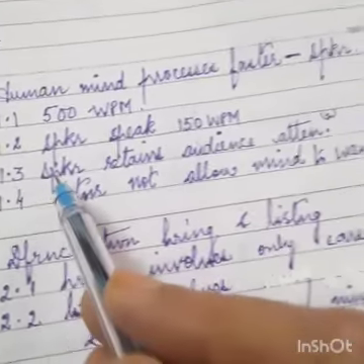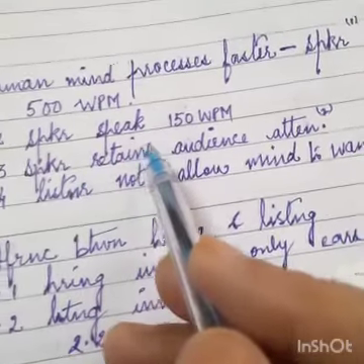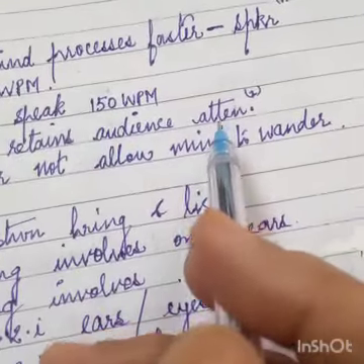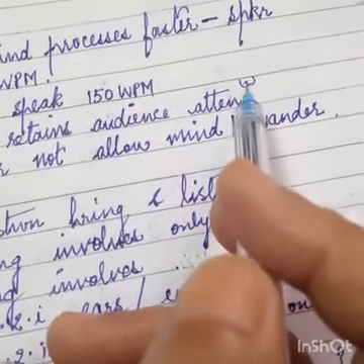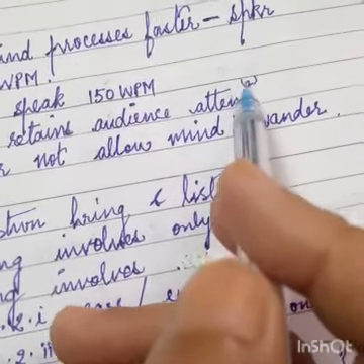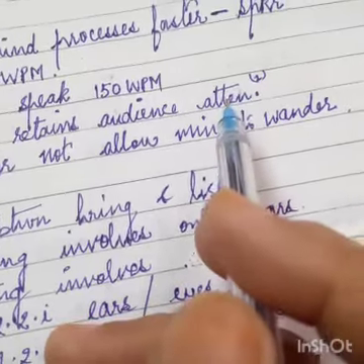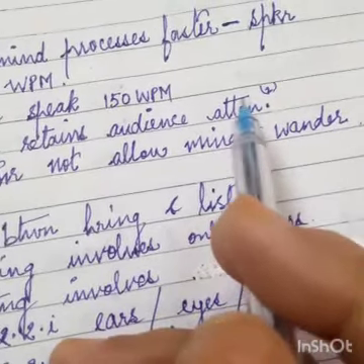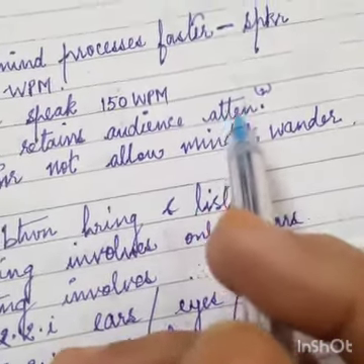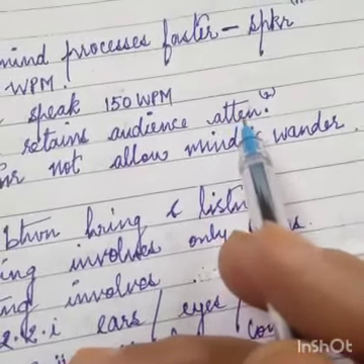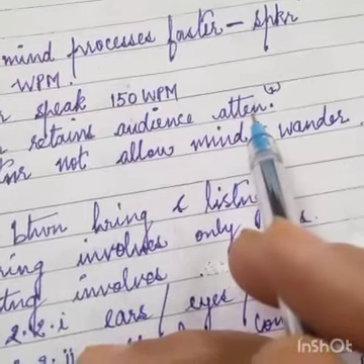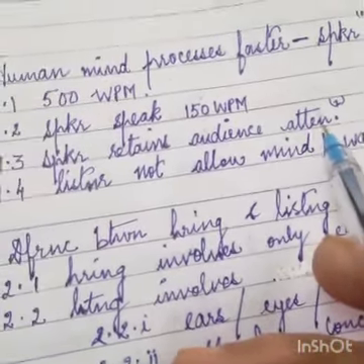The third I have given is speaker retains audience attention. See here, attention I have abbreviated it here and I have written a small 2 here. That means this is for me to recall and remember which words I have formed the abbreviations for. So this is attention, ATTEN I have written here.